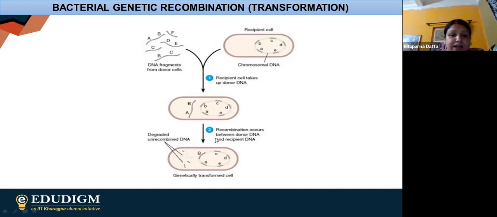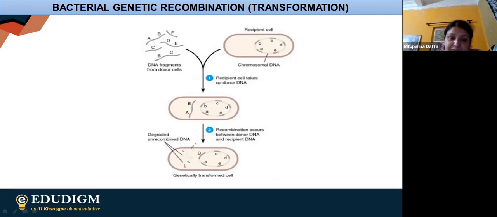So now what can happen after this transformation? Either the foreign DNA is integrated into the chromosomal DNA, or it is degraded. If it is degraded, then obviously the bacterial cell will remain the same as it was at first.